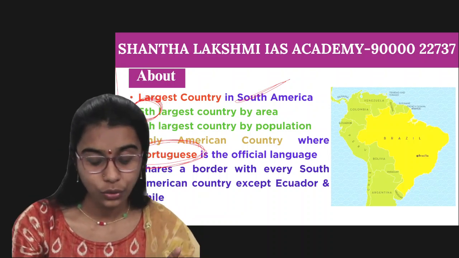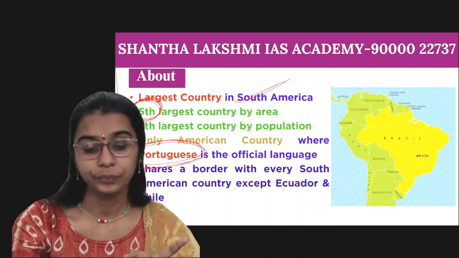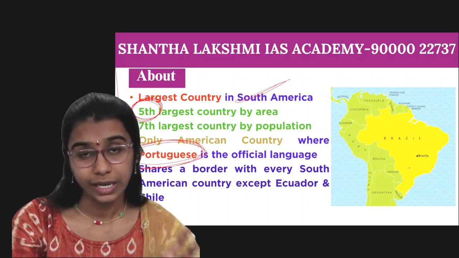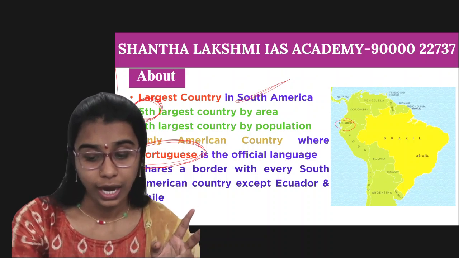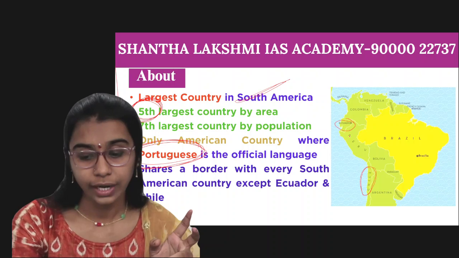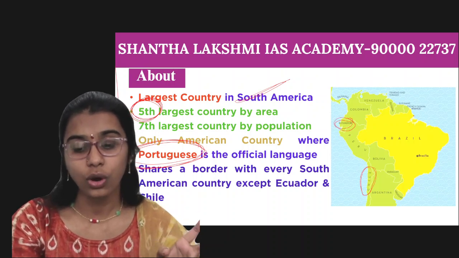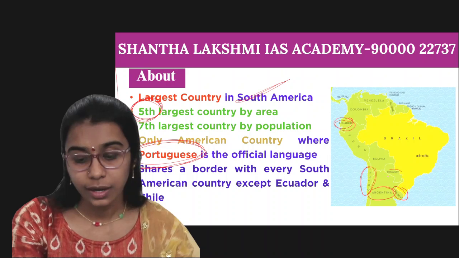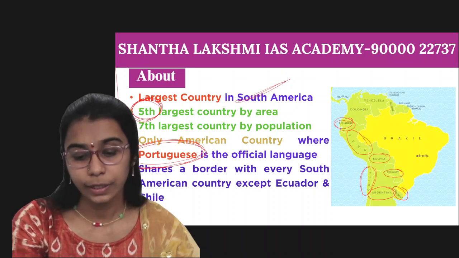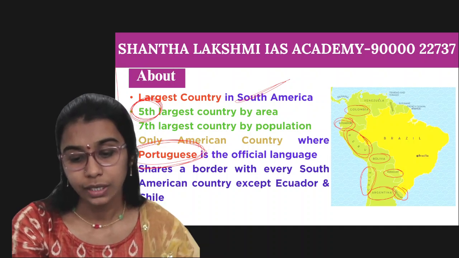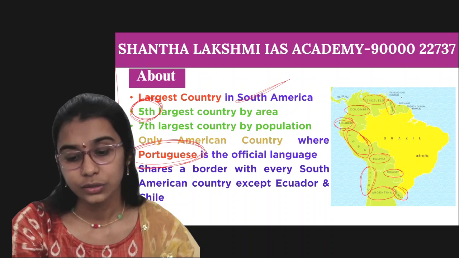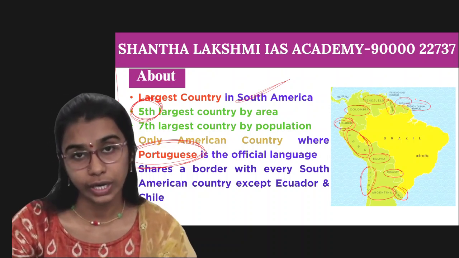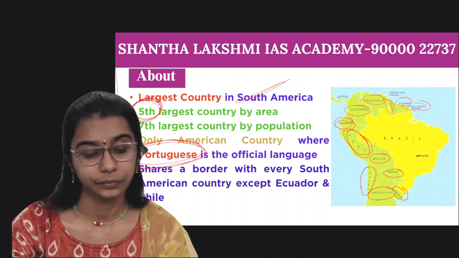And coming to the borders of Brazil, see here, it shares a border with every South American country except two countries, that is Ecuador and Chile. These are not connected to Brazil. But otherwise all other countries share borders with Brazil. Here it is Uruguay, Argentina, Paraguay, Bolivia, Peru, Colombia, Venezuela, Guyana, Suriname, French Guiana. Right? All other countries except Ecuador and Chile share a border with Brazil.